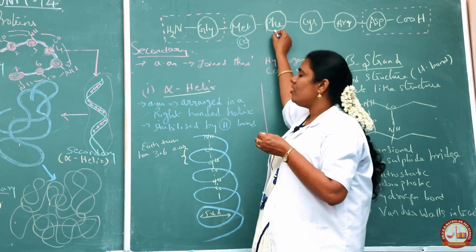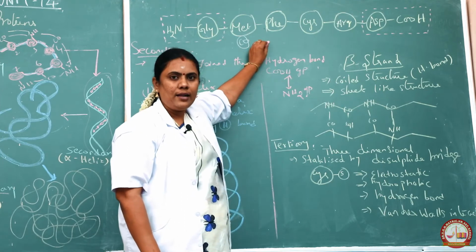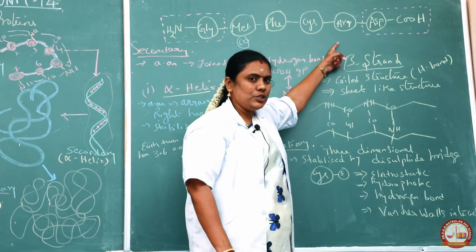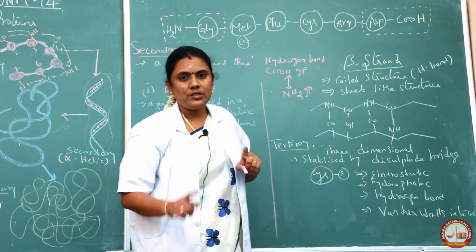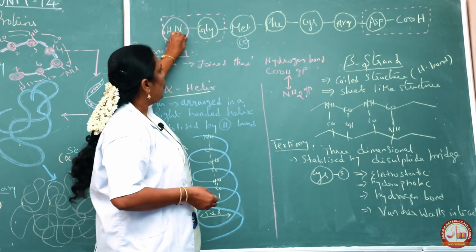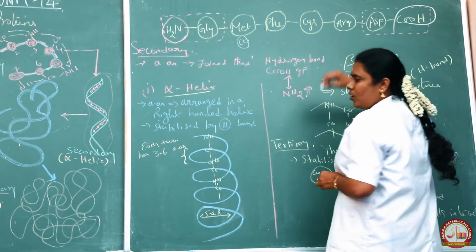And next is the phenylalanine. PHE, this is the phenylalanine. Another one is the cysteine, and the next amino acid is arginine, and the last one is said to be the asparagine. You see in the structure, one end it will be an amino group, clear, and the other end it will be a carboxyl group.